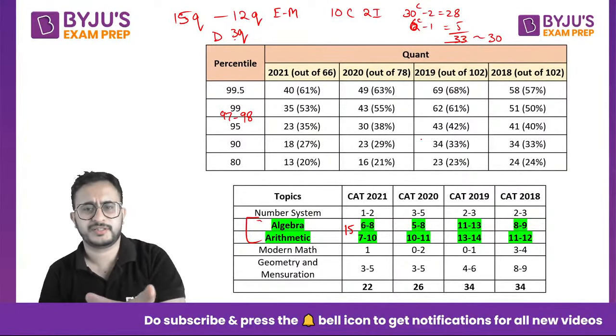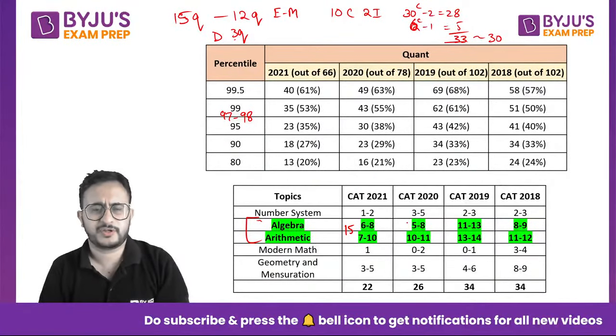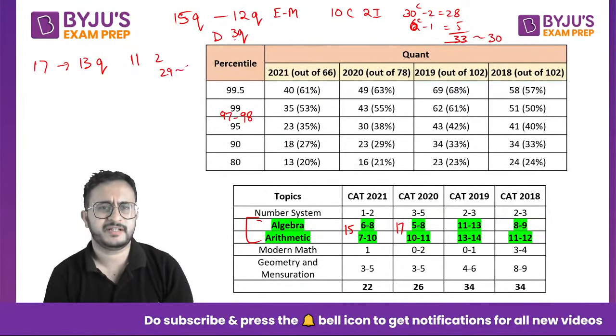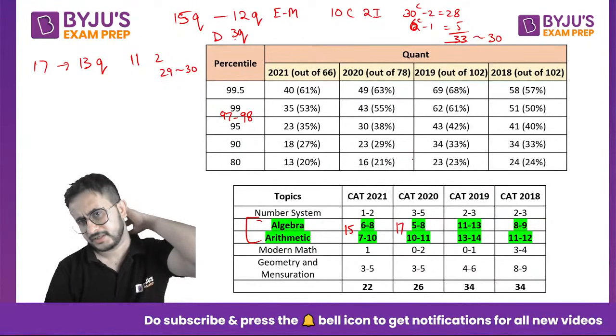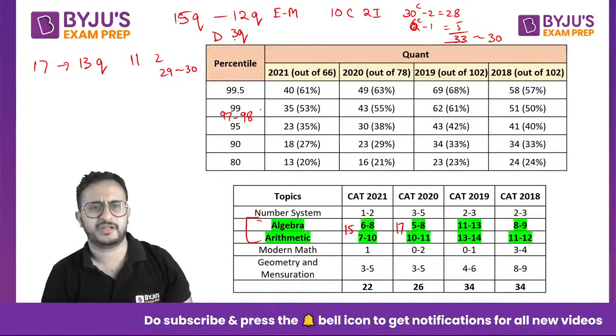Okay, you say that, okay, this is for 1 year, let us check for some other year, right? Let's say this year 2020, if someone did that. Okay, so 15 to 19, average, let us say 17 questions. Out of 17, one attempts 13 questions. Okay, let us say the person gets 10 or 11 correct and 2 incorrect. Okay, that is 29. So roughly let us say 30 marks score, right? 30 marks plus, must have done some question on geometry and all, so close to 32 marks.